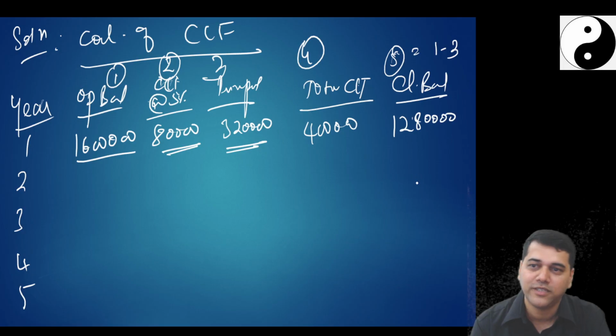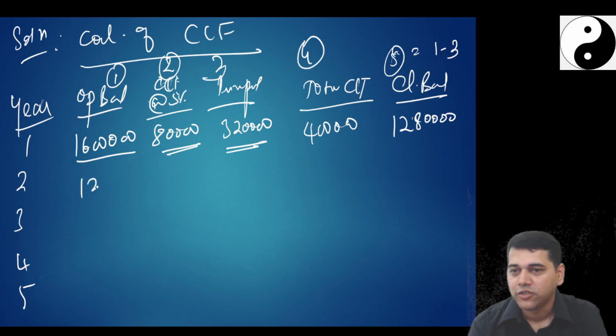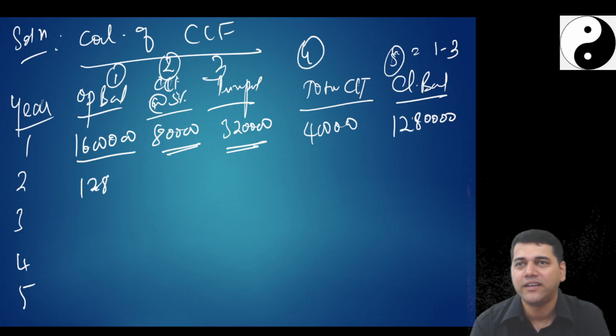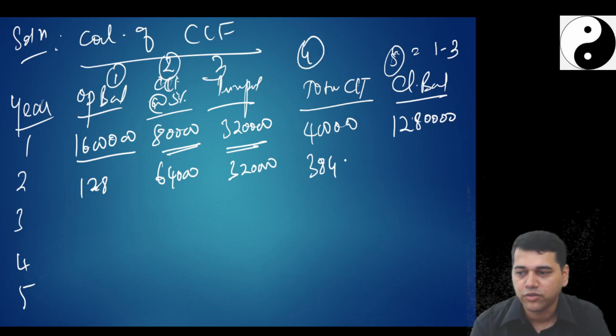Are you clear, students? At the end of the 5th year, it is 0. So 12 lakh 80,000, right now you don't fill this number, because 12 lakh 80,000 is going to come here. You just leave it blank. Interest comes to 64,000, and the 3 lakh 20 will be there. So total 3 lakh 84,000. Understood, no?